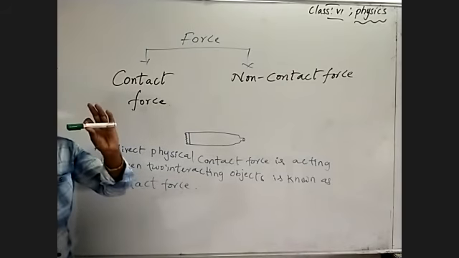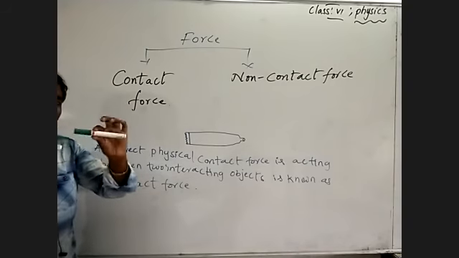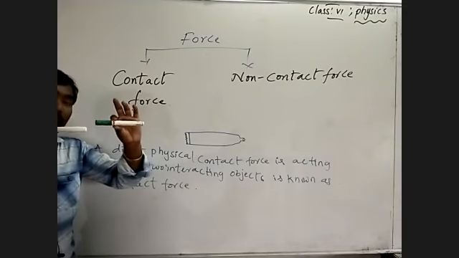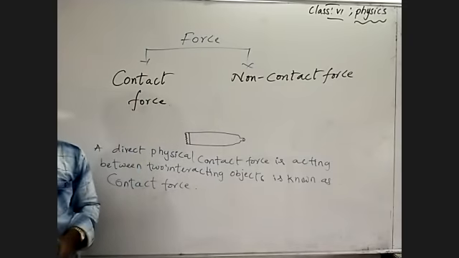The force is acting, but there is no direct physical contact. We are not placing them in contact. We are placing them at a distance, but there is a force acting between the two interacting objects. Is it or not?